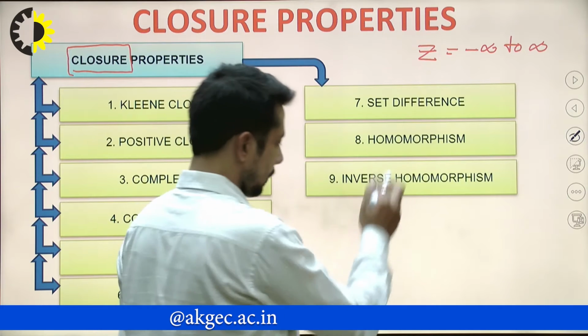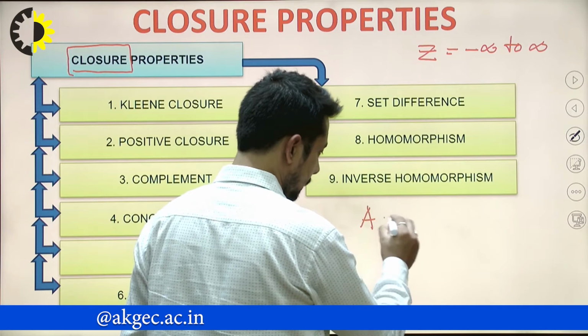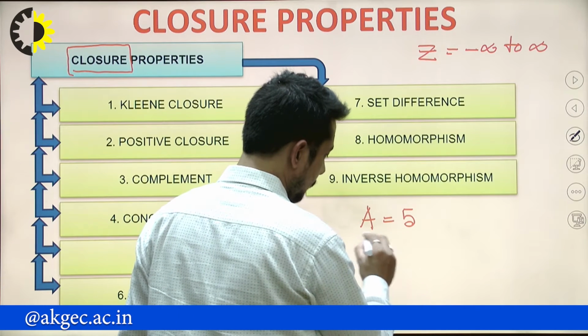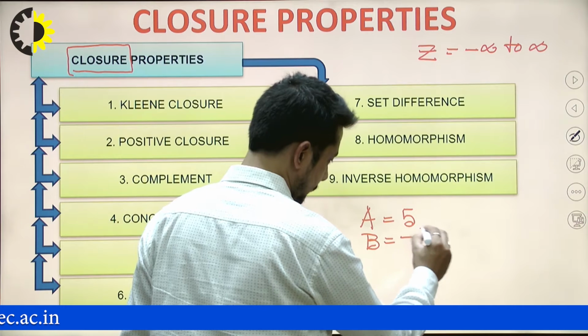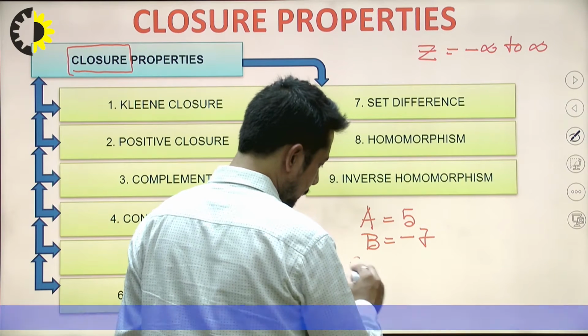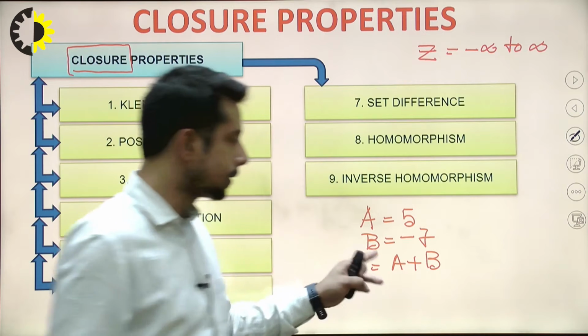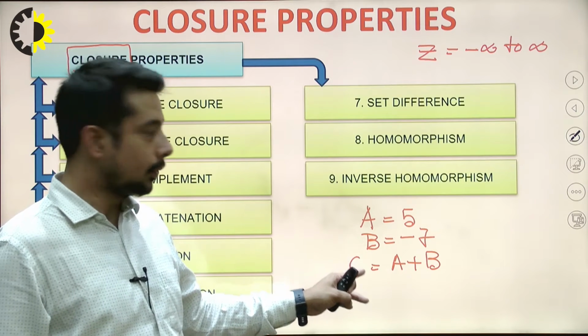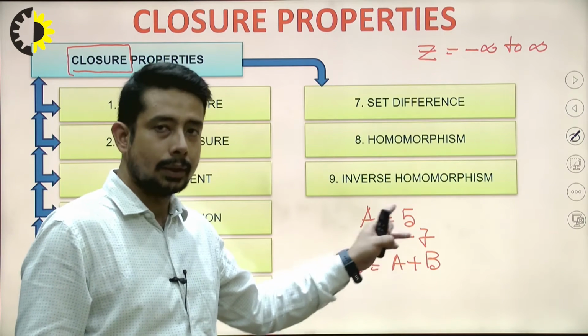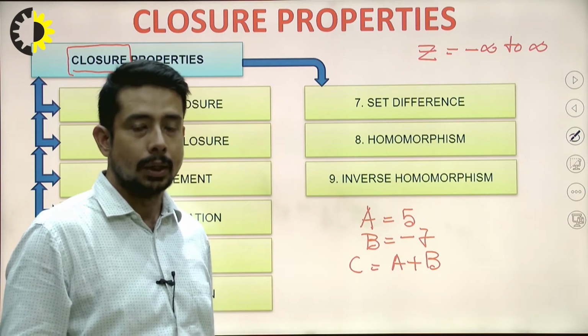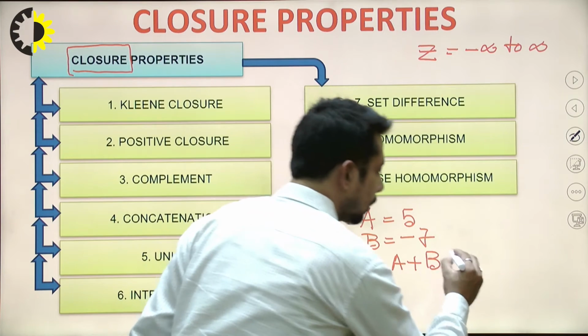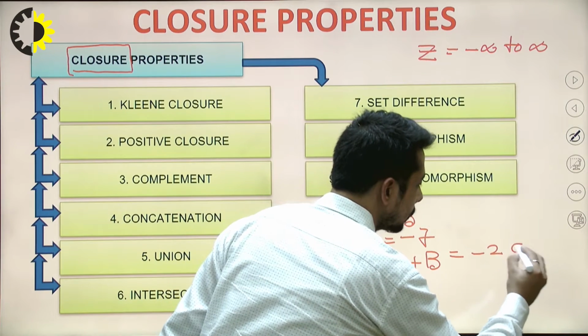Now suppose a is equal to 5 and b is equal to minus 7, and we do c is equal to a plus b. What will be the result? It will be 5 plus minus 7, that is 5 minus 7, that is minus 2.